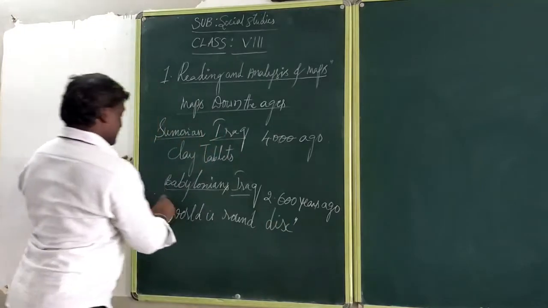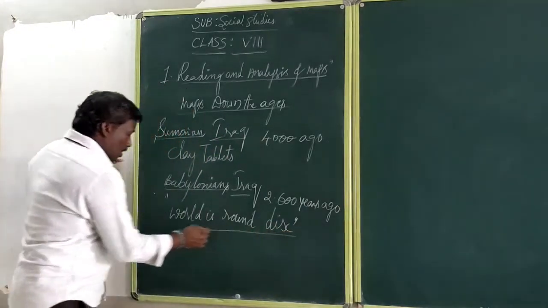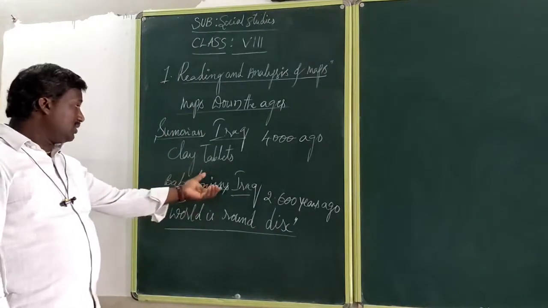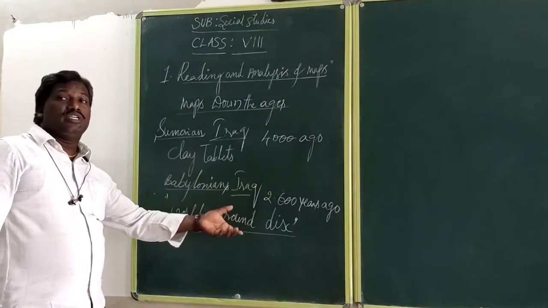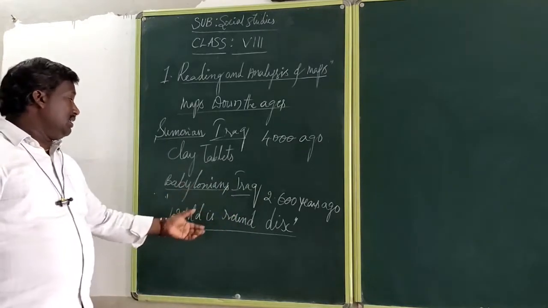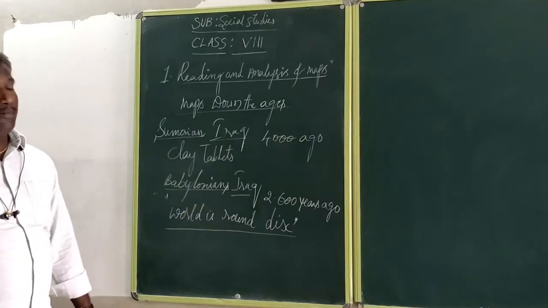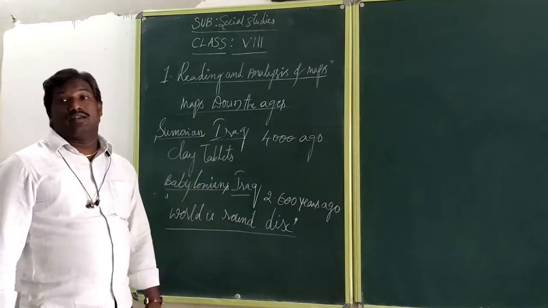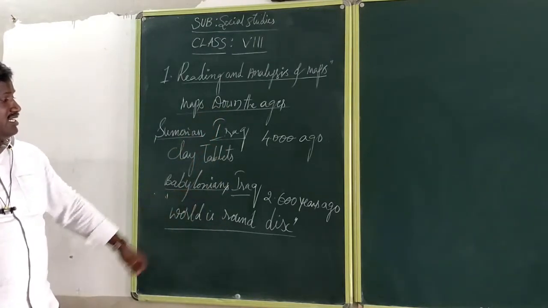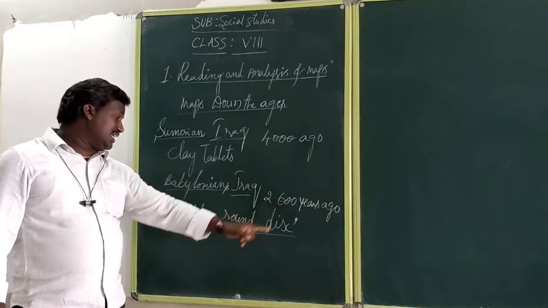According to their vision, they showed it in the middle of this world, and then it's surrounded with salt water. I mean there is an ocean. Am I correct or not? When compared to the Sumerians, Babylonians prepared the maps 2,600 years ago.